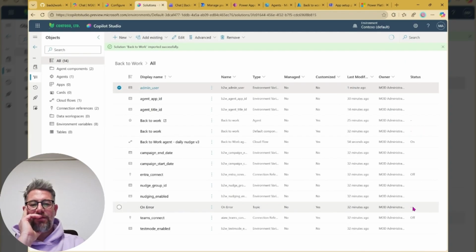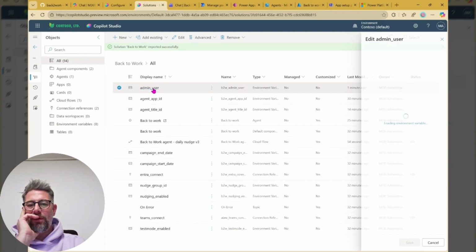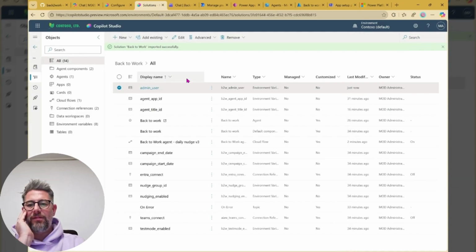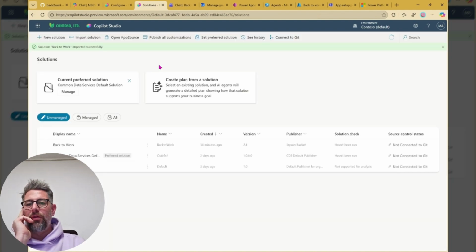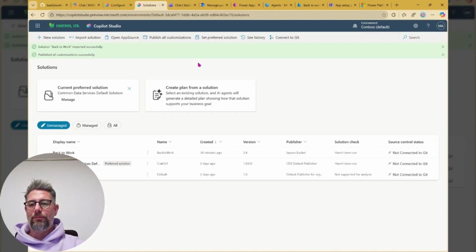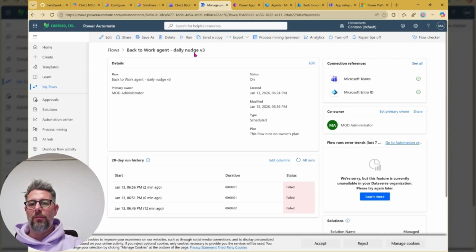Let's save that. Double check. Yes, now it's only that mail address. And just to be sure, we are publishing all the customizations to make sure the variables are being refreshed. And with that done, we are going back to Power Automate.